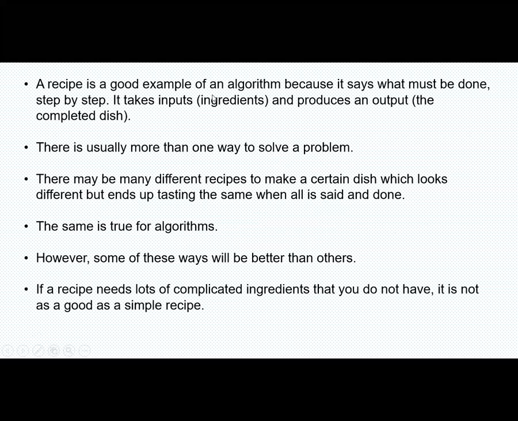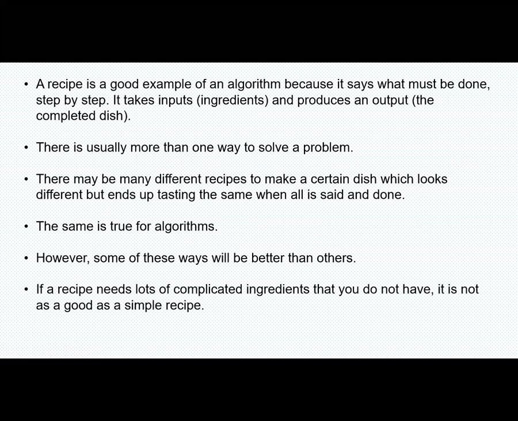Here is a good example for that: a recipe. For cooking any food, we follow a recipe. A recipe is a good example of an algorithm because it says what must be done step by step. It takes input, whatever ingredients we are using, and produces an output. The completed ready to serve dish is the output here.